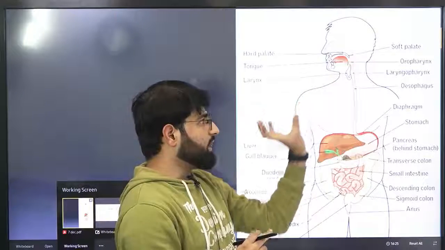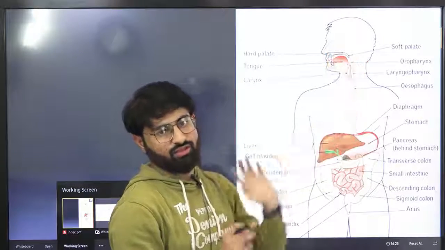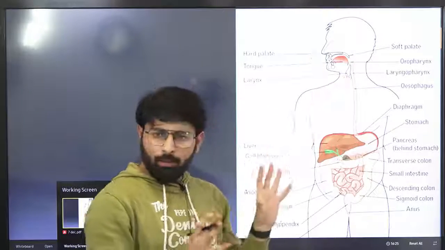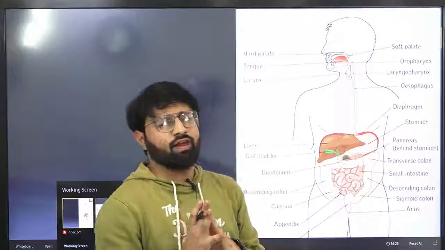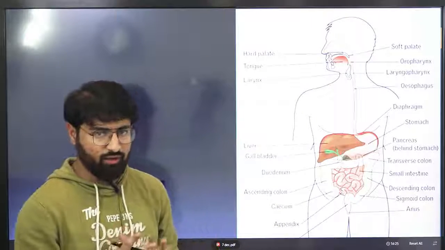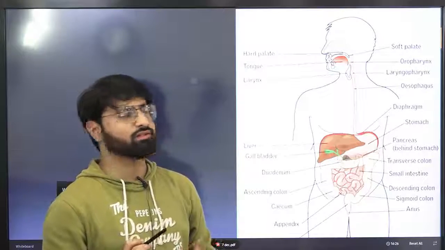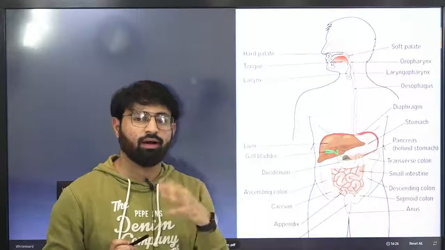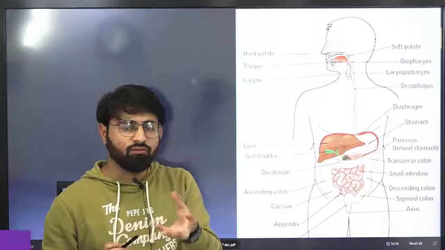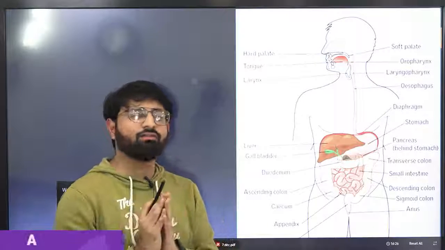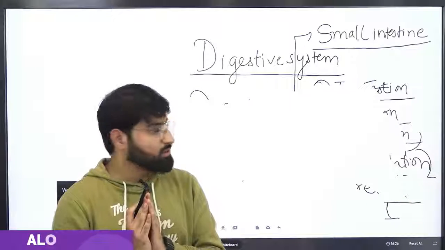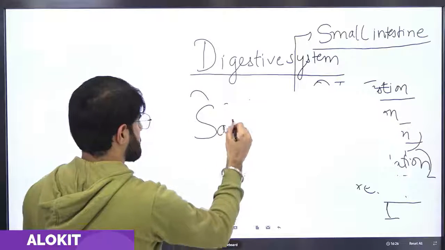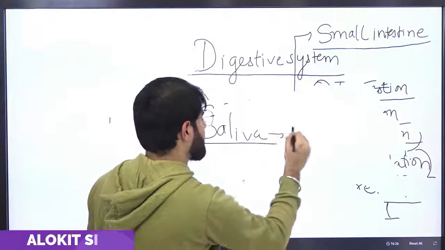Basically, digestion starts from our mouth. In the mouth, there are 2 types of actions. First is mechanical action, which is performed by our teeth: cutting and biting of food. After the mechanical function, saliva is present. Saliva performs the chemical actions.